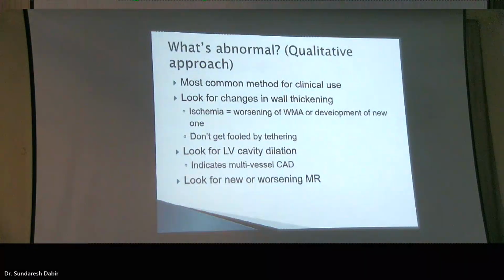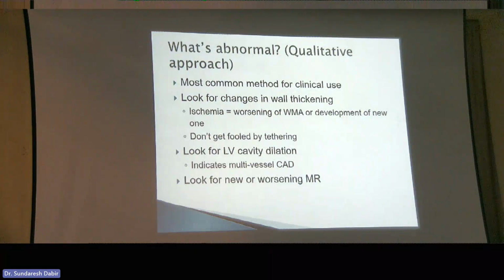Now, how do we do this most commonly? Mainly we look at changes in wall thickening. Don't get fooled by tethering. Tethering means I've got a segment that's bad and it's getting pulled by a normal segment. What we're looking at is increase in thickness, and that's how you assess a stress echo. Look also for LV cavity dilation.